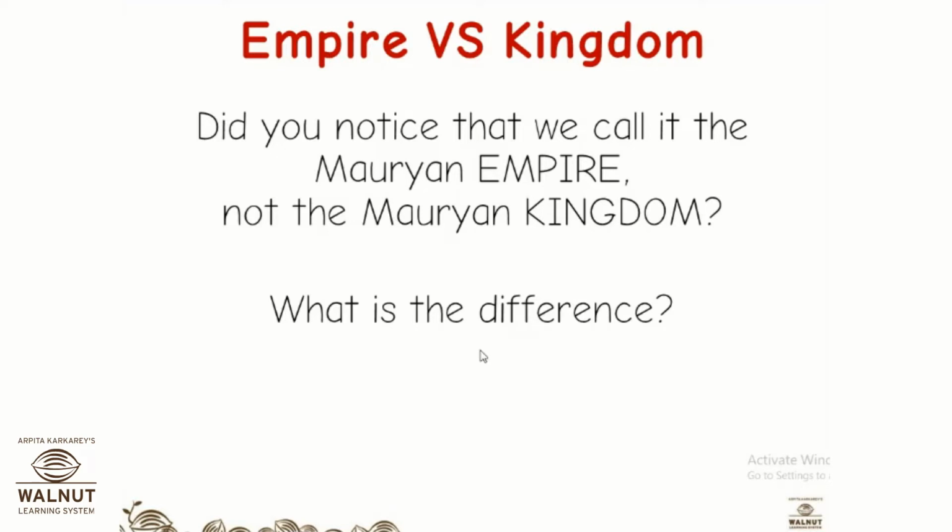Any idea? Earlier when we were talking of the Janapadas and Mahajanapadas, we were referring to them as kingdoms only. We were not calling them empires. But when the Mauryan dynasty established themselves and took over all the Mahajanapadas and other territories, and practically the whole of India, we are now calling it an empire. So what is the difference between a kingdom and an empire? I think a kingdom means a small area, and an empire means a huge area. Yes. An empire is a very huge territory, whereas a kingdom may be a smaller area.